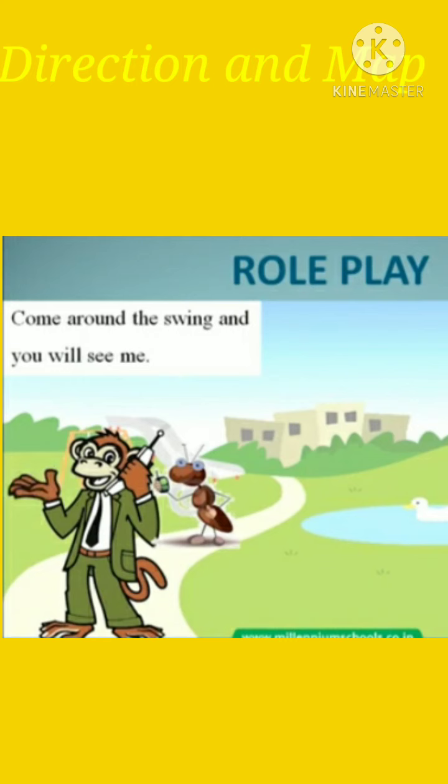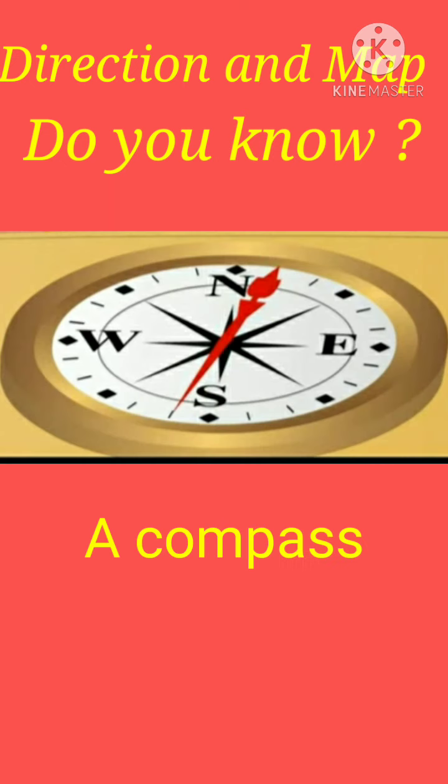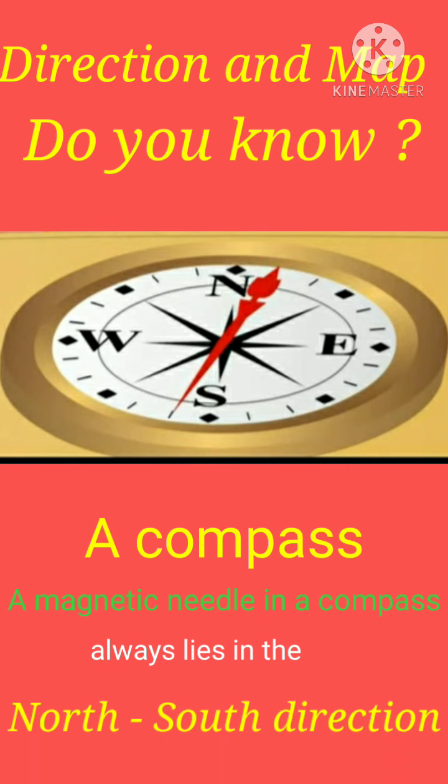For larger areas, we use north, south, east and west to name the directions. For better understanding of how a map helps us, ask your parents to show you how the Google Maps application works on your parents' mobile phone. Okay? Do you know what this is? This is a compass. A magnetic needle in a compass always lies in the north-south direction. Okay? Here our direction and map topic is over.